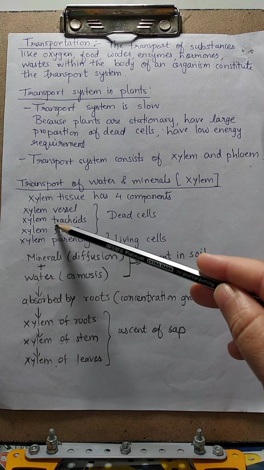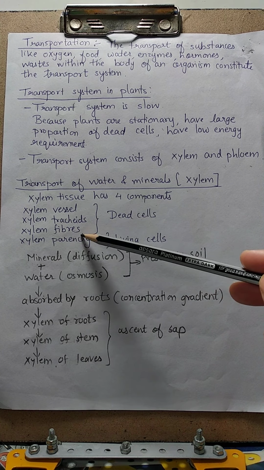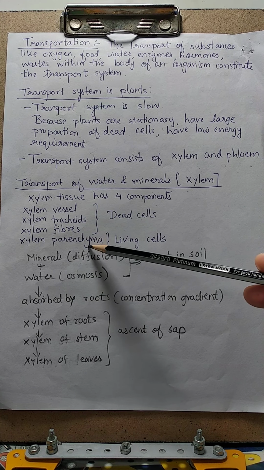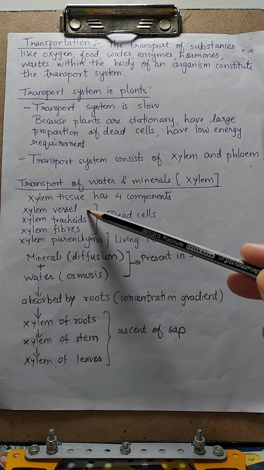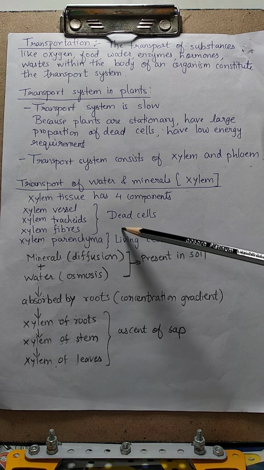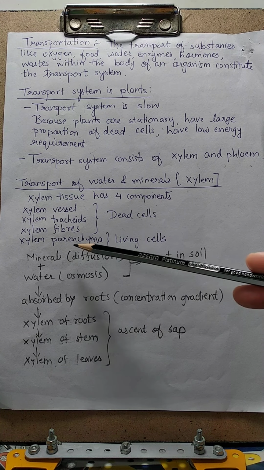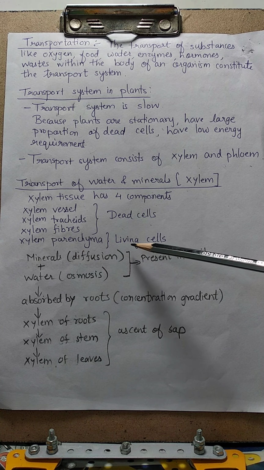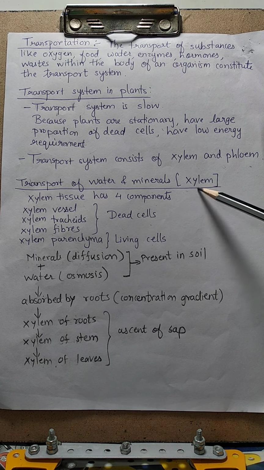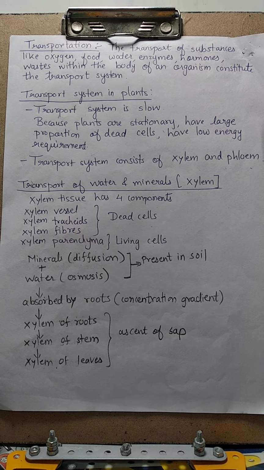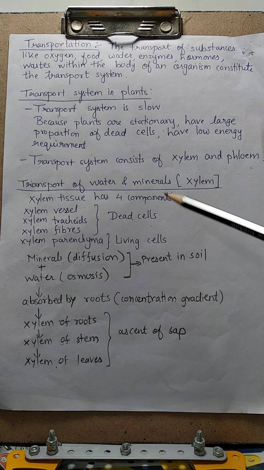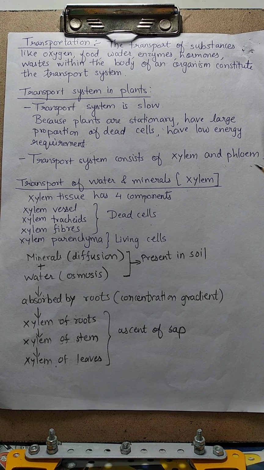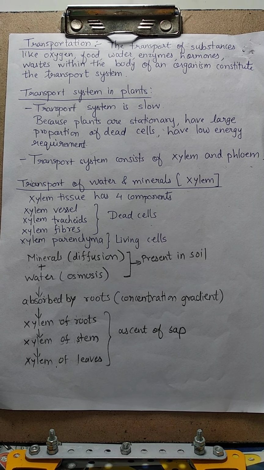Xylem vessels, xylem tracheids, xylem fibers, xylem parenchyma, right? Out of these four components, one, two and three, vessels, tracheids and fibers, are dead cells, right? And xylem parenchyma is the only living component in this xylem tissue. Okay. Now, how does this transport of water and minerals take place by the xylem tissue?